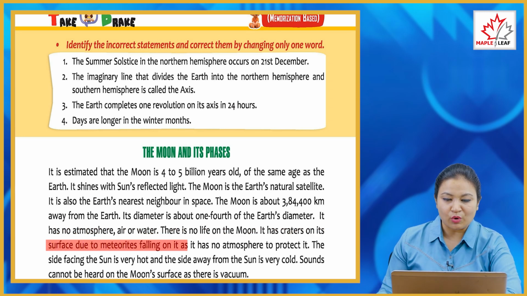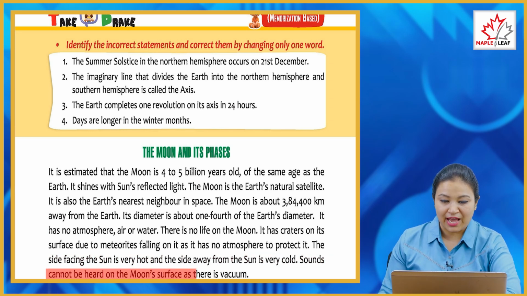Its diameter is about 1/4 of the earth's diameter. It has no atmosphere, air or water. There is no life on the moon. It has craters on its surface due to meteorites falling on it, as it has no atmosphere to protect it. The side facing the sun is very hot and the side away from the sun is very cold. Sounds cannot be heard on the moon's surface as there is a vacuum.